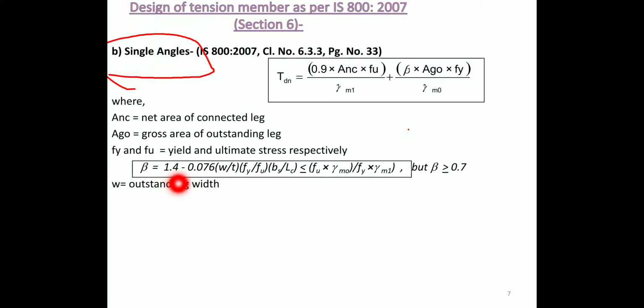Beta is equal to 1.4 minus 0.076 into (w by t) into (fy divided by fu) into (bs divided by Lc), less than or equal to fu into gamma m0 divided by fy into gamma m1. But this value beta should be greater than or equal to 0.7, where w is the outstanding leg width.